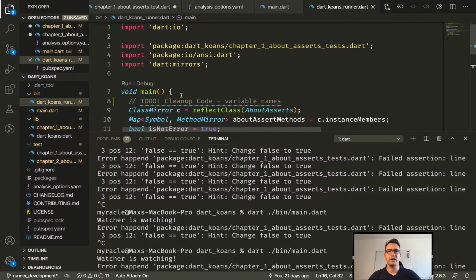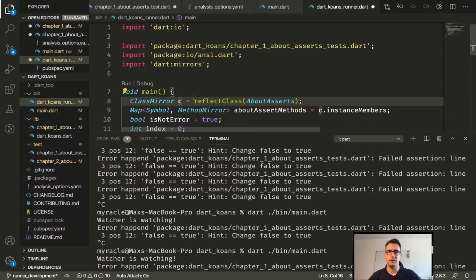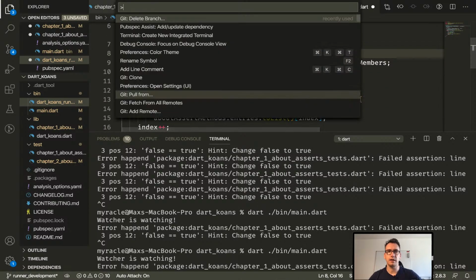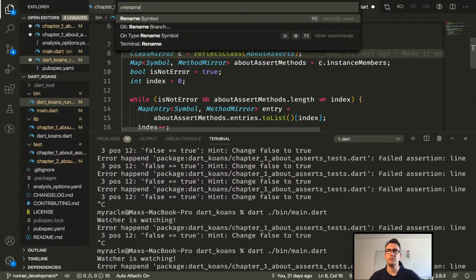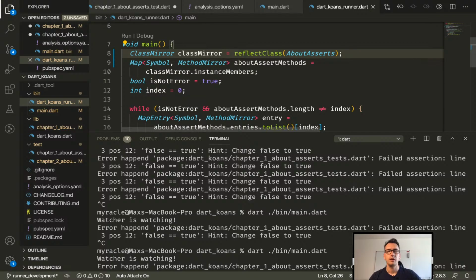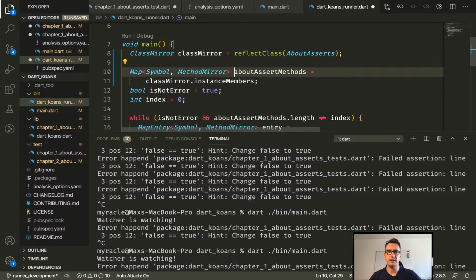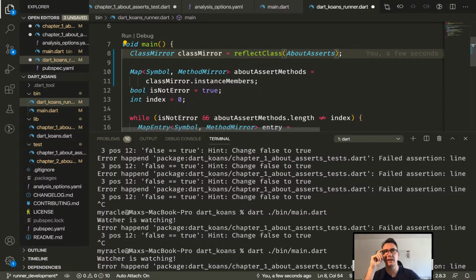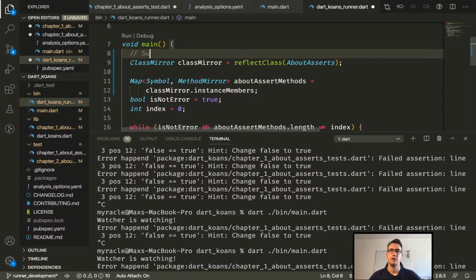So let's start with cleaning up the variable names, right? Because C is really bad, so this is actually rename symbol, F2, all right, for the next time, class mirror. And what do we have else? We have here about assert methods. I think I can't say that, because right now we get just the reflection of one class. But in the future we will have multiple of them, right? So that's getting also interesting.